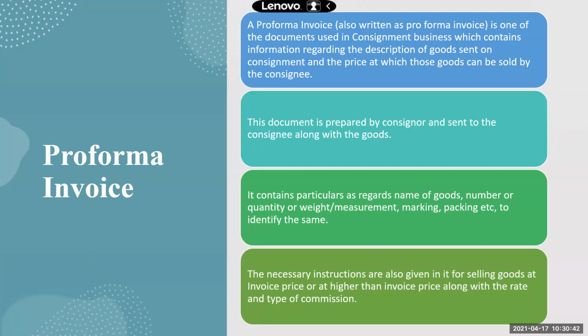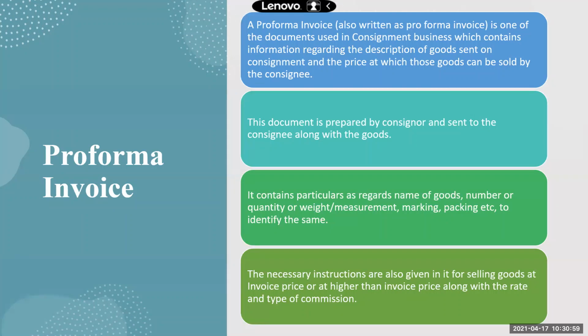So it will contain all the details of the goods. That is, what is the quantity, what is the price at which the consignee can sell, what is the description of the goods. And this document is prepared by the consignor and sent to the consignee along with the goods.